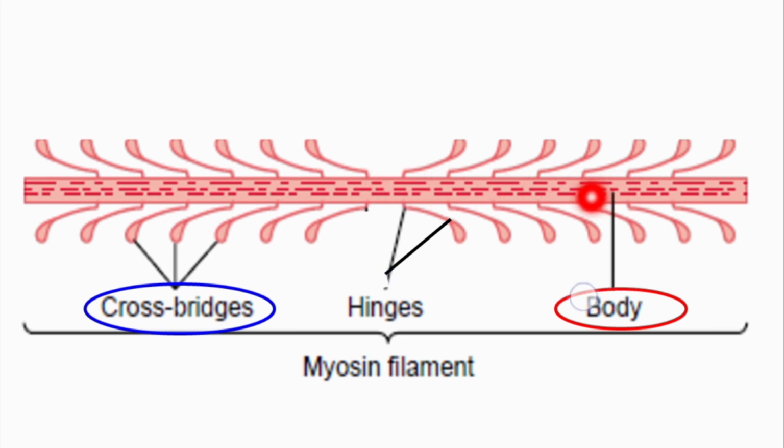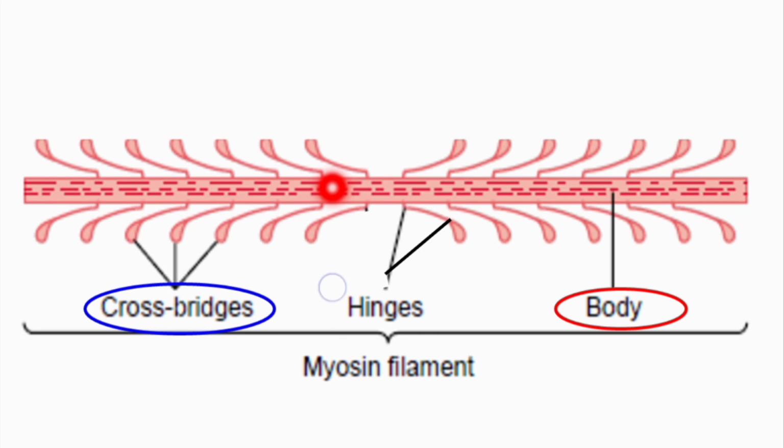Now, the body is basically formed by which part of the myosin molecule? It is formed by the tails of the myosin molecules, the tail which was made up of two heavy chains which were coiled around each other. So, I repeat, this whole body of the myosin filament is made up of tails of the myosin molecules.